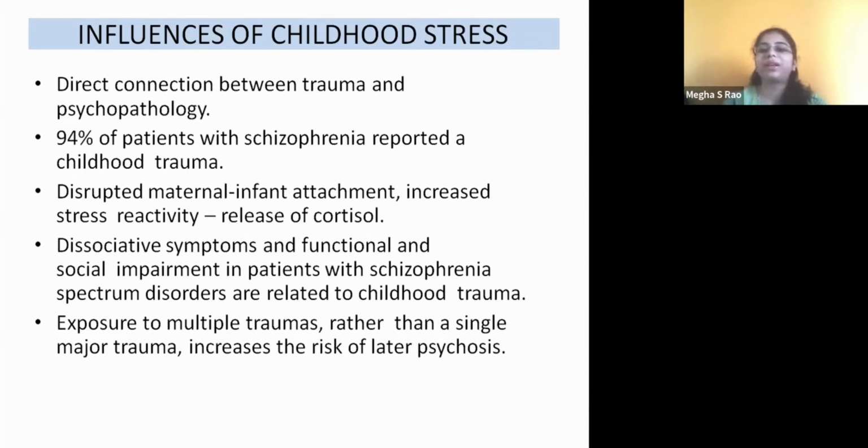With disrupted maternal-infant attachment, when the mother is not taking care of the child properly, increased stress reactivity will be there, and there is release of cortisol. Cortisol is called the stress hormone. So that will impact the child. There will be dissociative symptoms and exposure to multiple traumas rather than a single trauma. Just one trauma and done will have a completely different effect, whereas when the child is exposed to trauma again and again, multiple times, the tendency for that child to develop psychosis later in life is high.